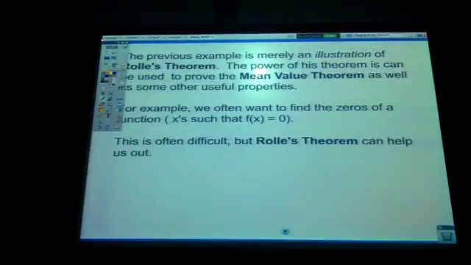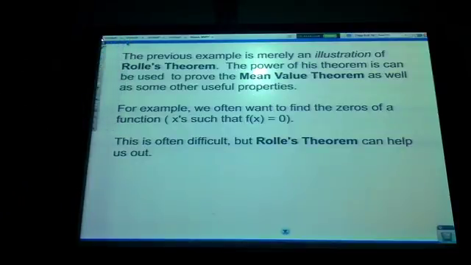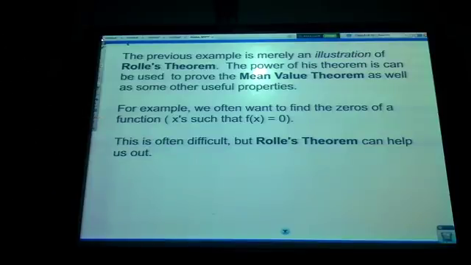Now that example, even though you're going to do some homework problems like that and problems in class, is merely an illustration of Rolle's theorem. The power of the theorem is really that it can be used to prove the mean value theorem as well as some other useful properties. Before we get to the mean value theorem, let's see a couple more places where it does work out nicely for us.